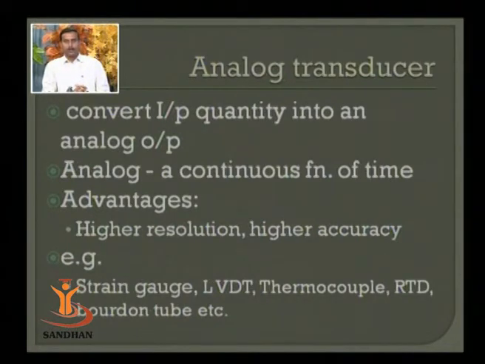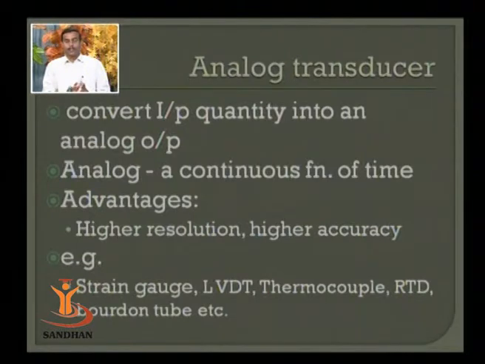Analog transducers. Almost all transducers that you see around yourselves are analog. Basically, they measure continuously whatever quantity we are interested in. For example, if we are interested in pressure measurement, we can utilize different kinds of devices. Almost all devices that you have for pressure measurement are analog devices. Analog devices have one good thing: they give a continuous function of measurement. So whatever quantity you are measuring is continuously measured, not in discrete steps, meaning there is no skipping of a step or of a minor part of information in that measurement.